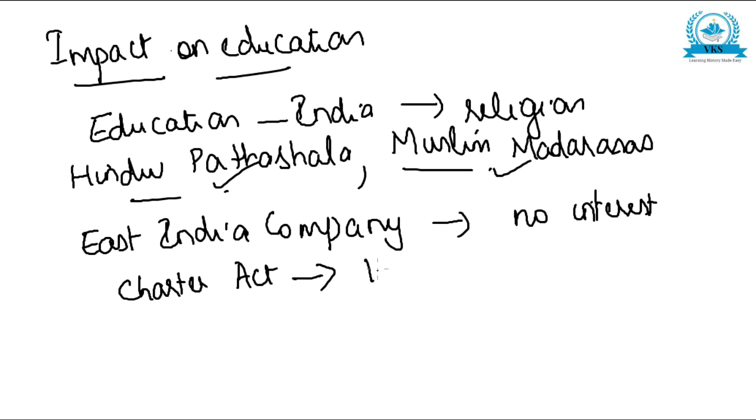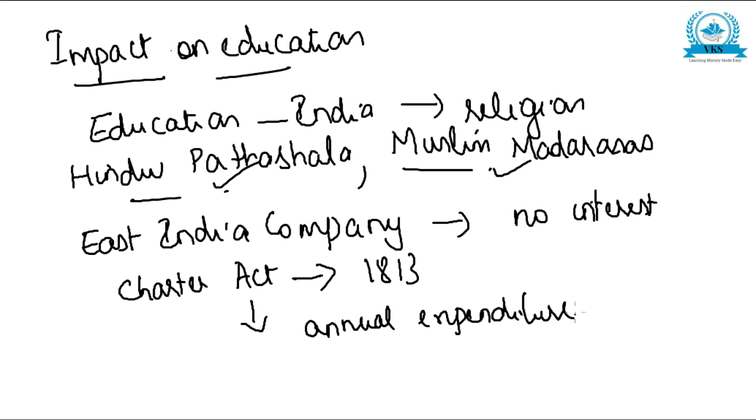This was passed by the British Parliament in 1813. This act provided an annual expenditure of 1 lakh rupees for the development of education in India.